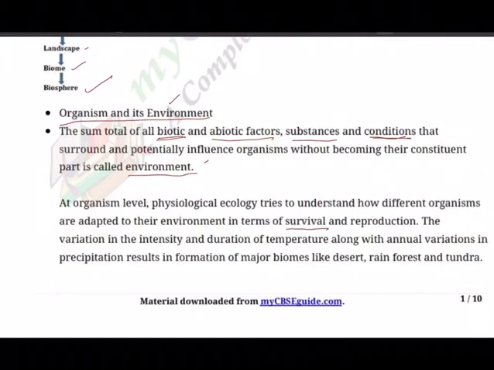And when they undergo certain adaptations, it may be a physiological adaptation or biochemical adaptation and anatomical adaptations. So overall, these adaptations make organisms to survive in the given environment. Like you must have seen, all the animals that are living in cold areas with a lot of ice, snow, mountains, they have a lot of fur on their body. That's the morphological adaptation. What about physiology? They have the special enzymes which can withstand that cold temperature. So again, having the special enzymes in their blood is again the physiological adaptation.